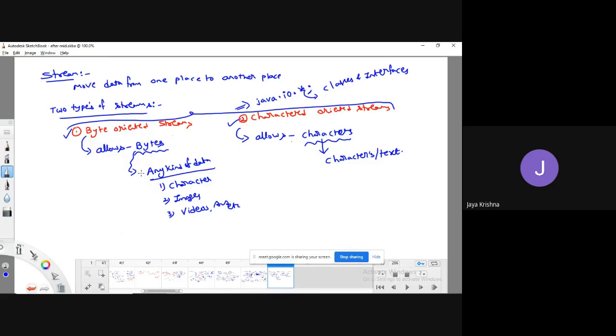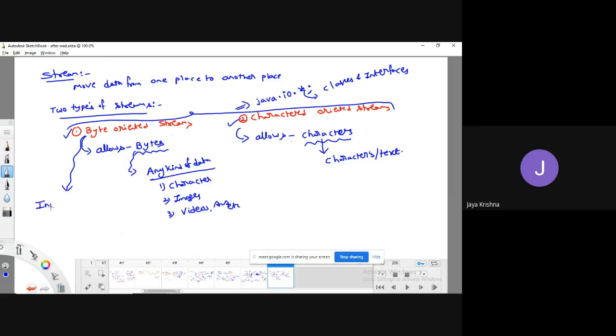If you see in depth about byte oriented streams, we have two types of classes.